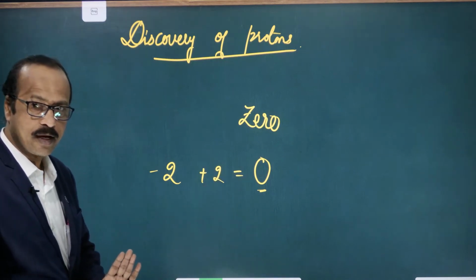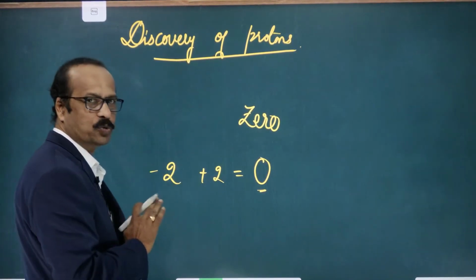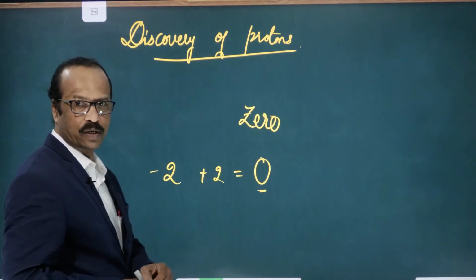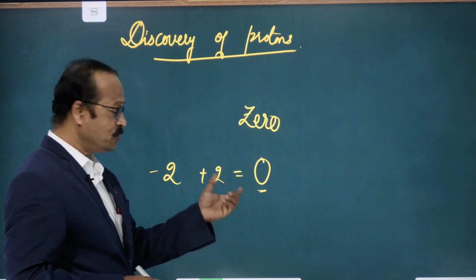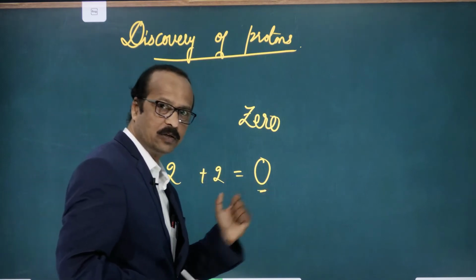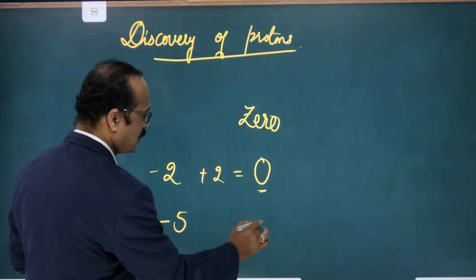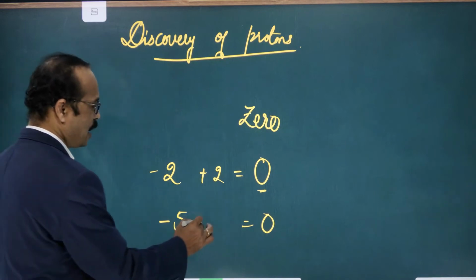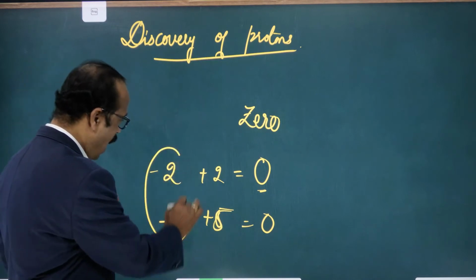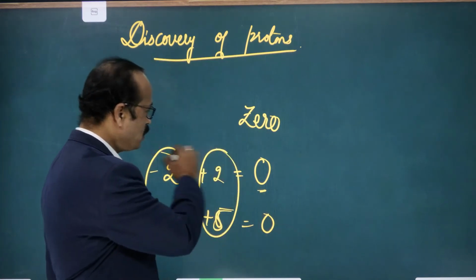Yes or no? If this plus 2 is not there, and only the minus 2, only electrons are there, then this atom should possess a negative charge only. Yes or no? But the atom is neutral. Atom is neutral means whatever number of negatively charged particles are there, an equivalent number of positively charged particles should also be there. Are you following? For example, if minus 5 is there, to make it 0, I should add plus 5. So if I want to make it 0, I require the same amount of positive charge also.